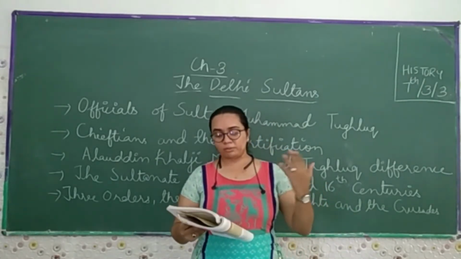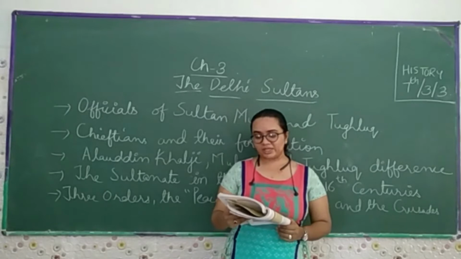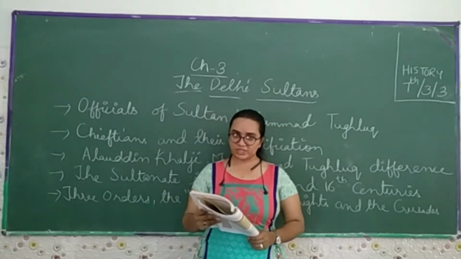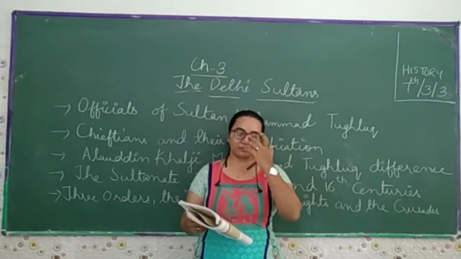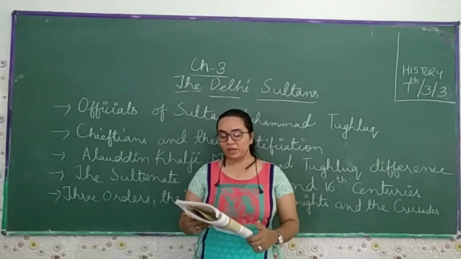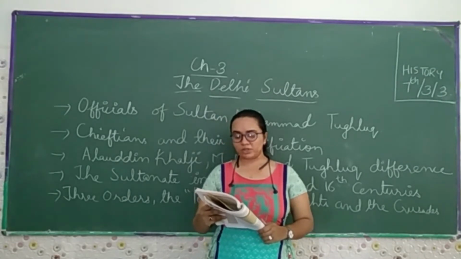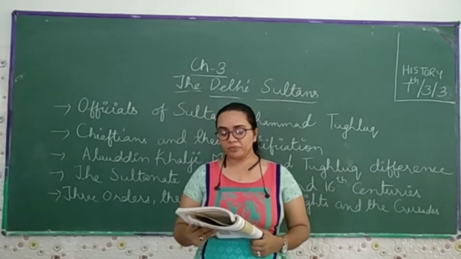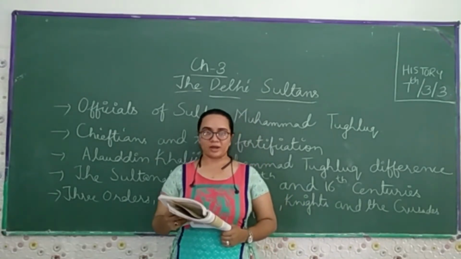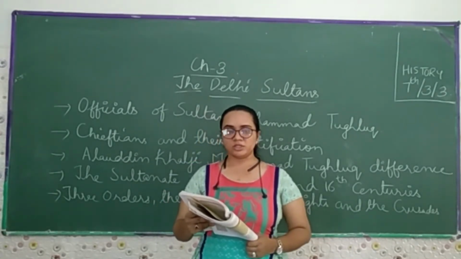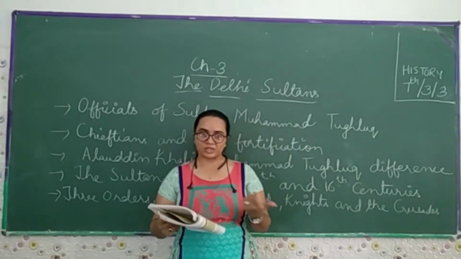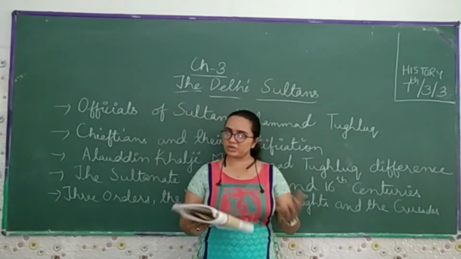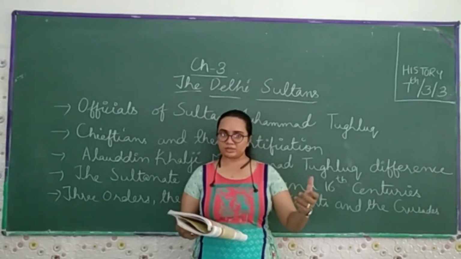Then if we talk about Muhammad Tughlaq, the Sultanate was attacked in the early years of his regime. The Mongol army was defeated. In the period of Muhammad Tughlaq, he defeated the Mongols for the first time. So Muhammad Tughlaq was confident about the strength of his army. He was very confident that he had the strongest army, and his resources were planned for an attack on Transoxiana. He therefore also raised a large standing army. So here we find the same.